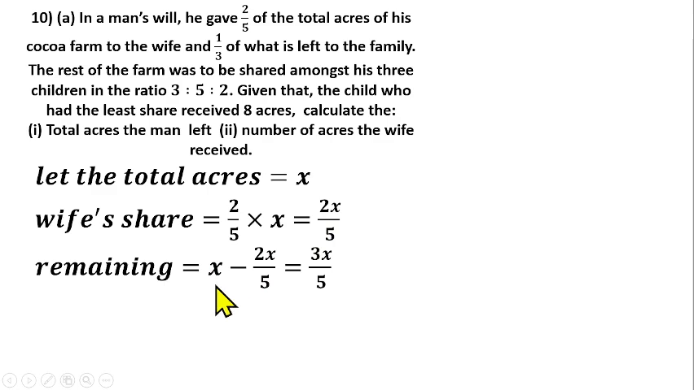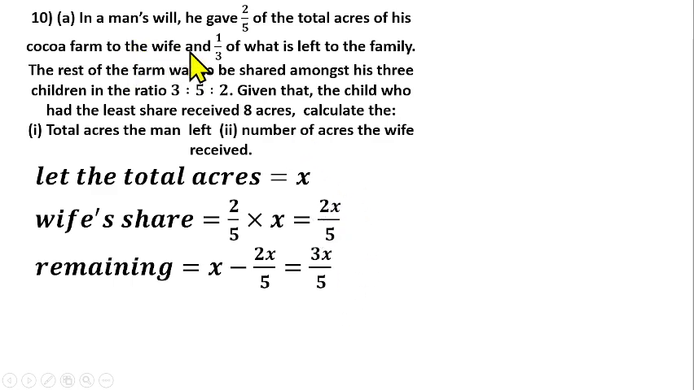If you find the LCM here, that will give us s/1 minus 2s/5. LCM is 5. That gives us 5s minus 2s, which gives us 3s/5. So that is what is left for others to share after the wife has already taken this.